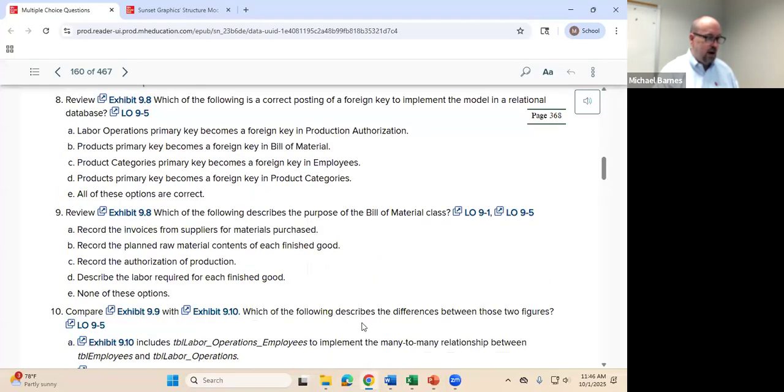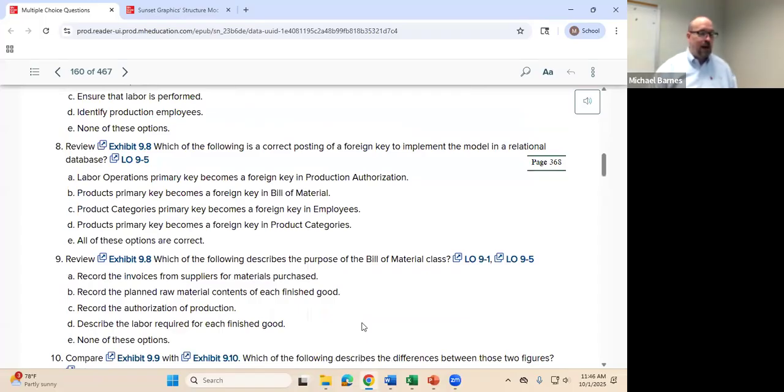Question number 8, same diagram. Which of the following is a correct posting of a foreign key to implement the model in a relational database? This one was a challenging one and it reflects on something that we've already talked about before. So it's basically saying which one can be used as a foreign key. That's basically how you should read this question. Now, if I ask this question on the exam, which is entirely likely because we've talked about it multiple times, I will ask you which of the following could be used as a foreign key in a particular diagram. That's how you should read this one.